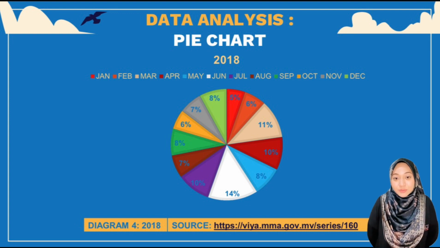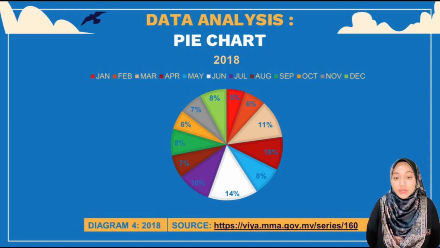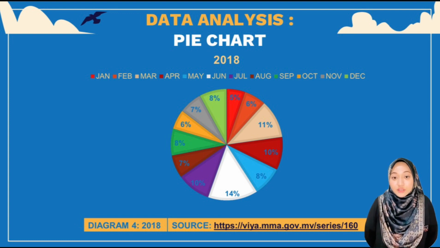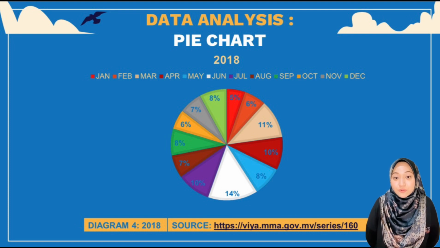For features, first point, Malaysian tourists to the Maldives in January, February and October have a decrease, in June slightly more than those months, and it can be seen that the frequency of Malaysian tourists to the Maldives from January to February is more than and less than from March to April. Next, comparison. First point, from January, there were 5% of Malaysian tourists and slightly more, 14% tourists, in June.